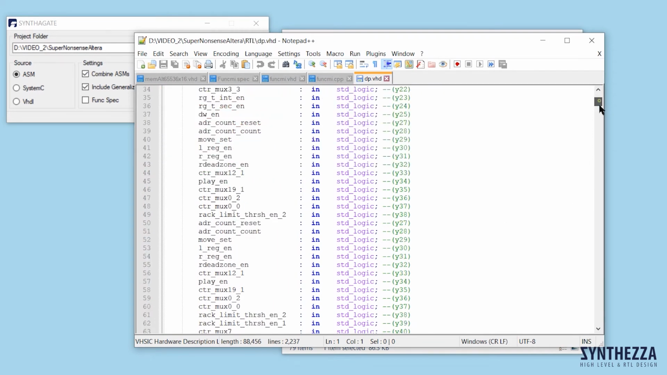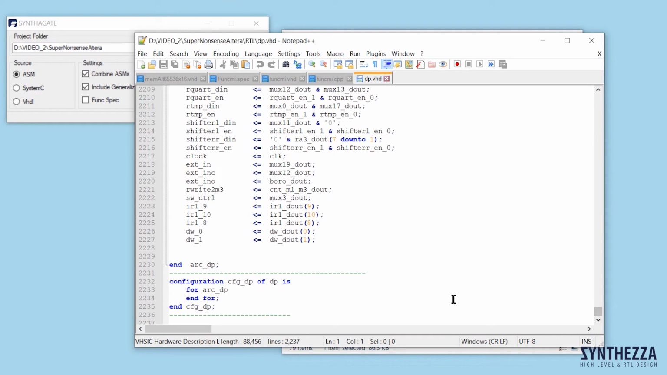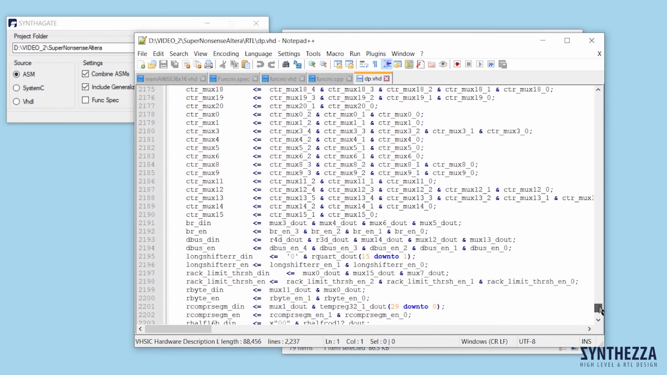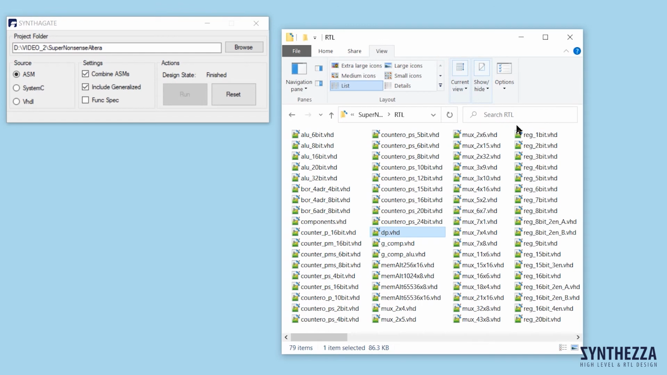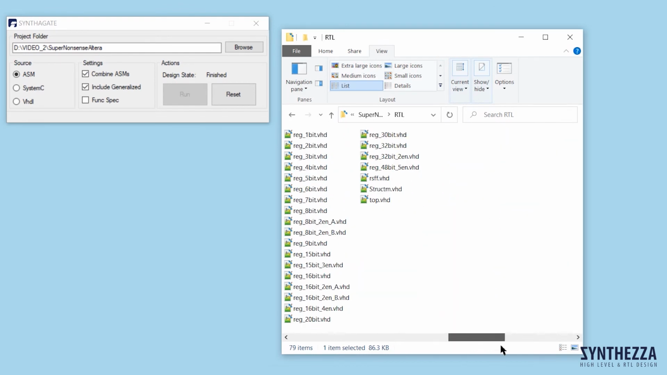At the bottom of this file, you will find that it contains 2,236 lines and 287 components instantiated in the data path. The number of instantiated components is more than the number of VHDL files, 79 files, in folder RTL, because some components are used several times. Syntagate automatically creates the RTL file of control units, file struct mvhd.